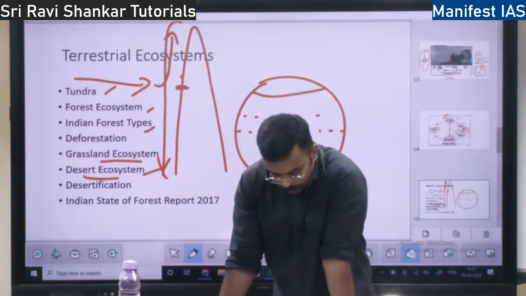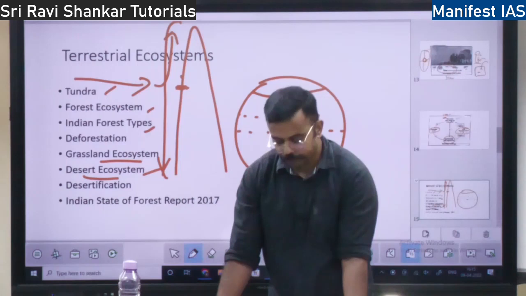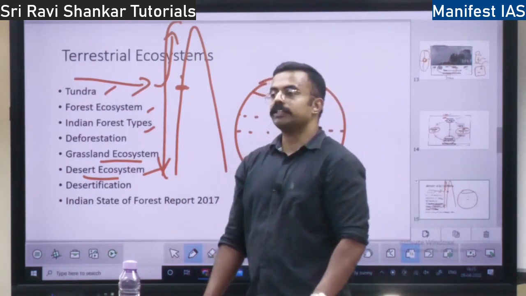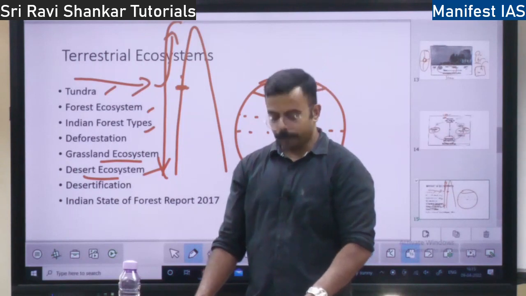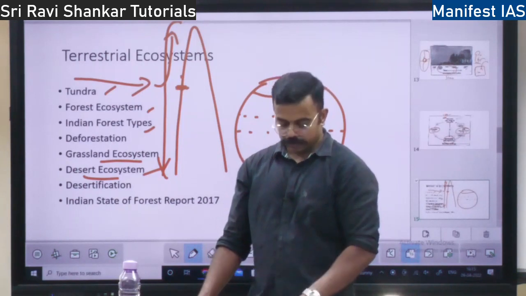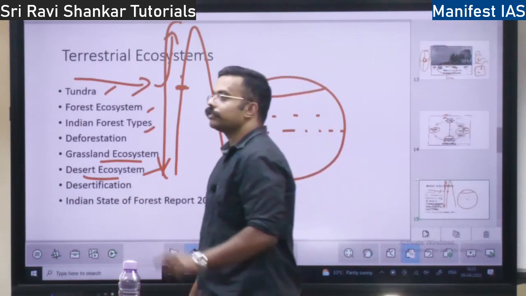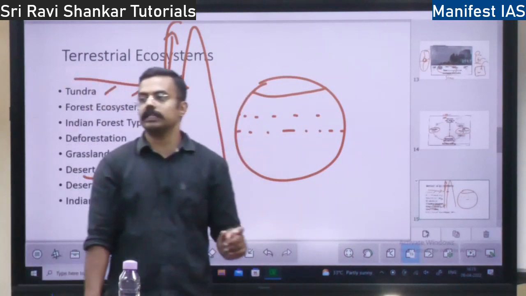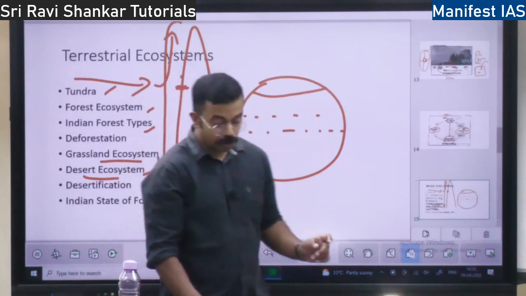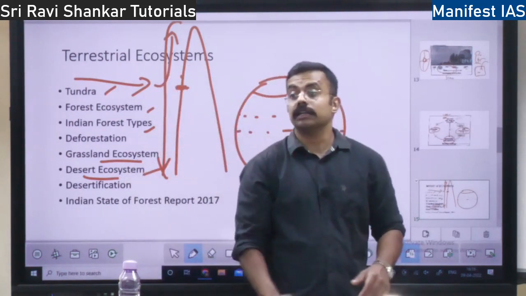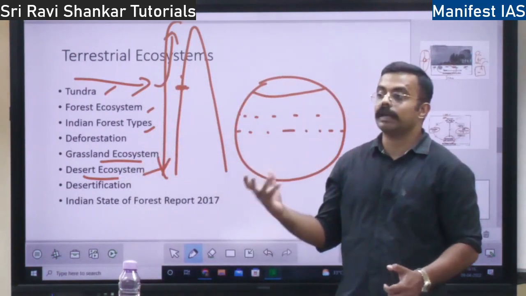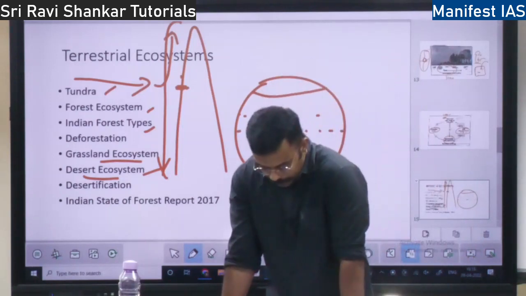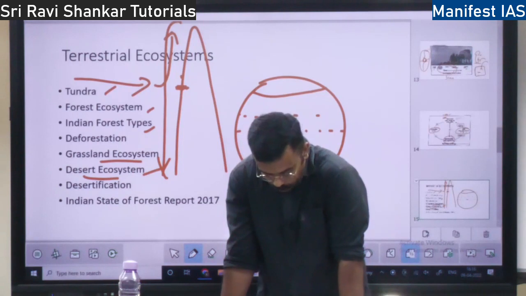So what are the types of plants you will find here in the desert? You will find shrubs, shrub type of plants. The leaves of these plants are very small in size in the desert. Why are leaves small in size? In order to reduce the transpiration. If transpiration is more, what will happen? It will lose all the water. To reduce the transpiration, leaves are very small in size.